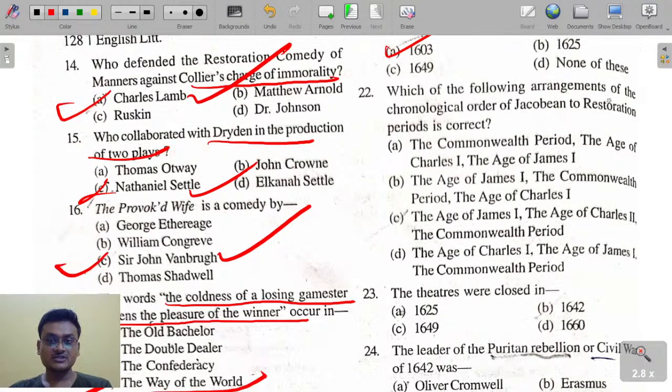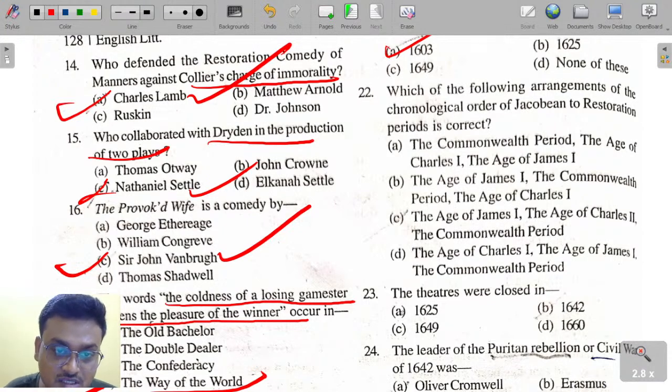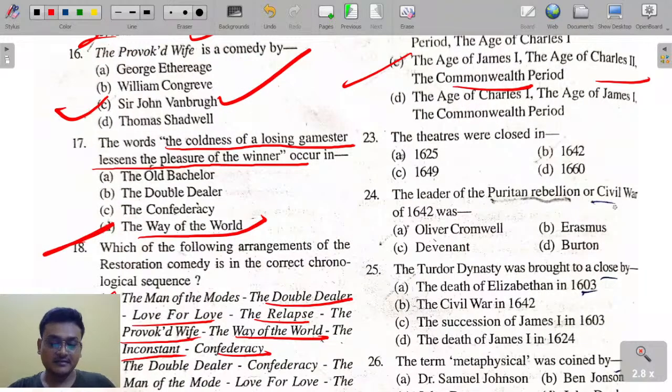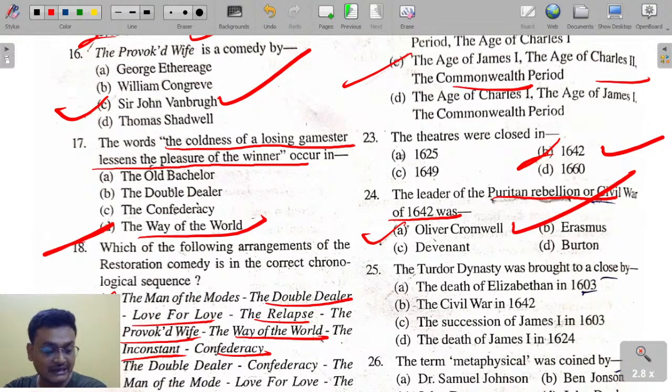Which of the following arrangements of the chronological order of Jacobean to Restoration period is correct? The age of James the First, the age of Charles the First, then the Commonwealth period, that is between 1649 and 1660. The theaters were closed in 1642. Who was the leader of the Puritan Rebellion and Civil War of 1642? Oliver Cromwell was the leader.